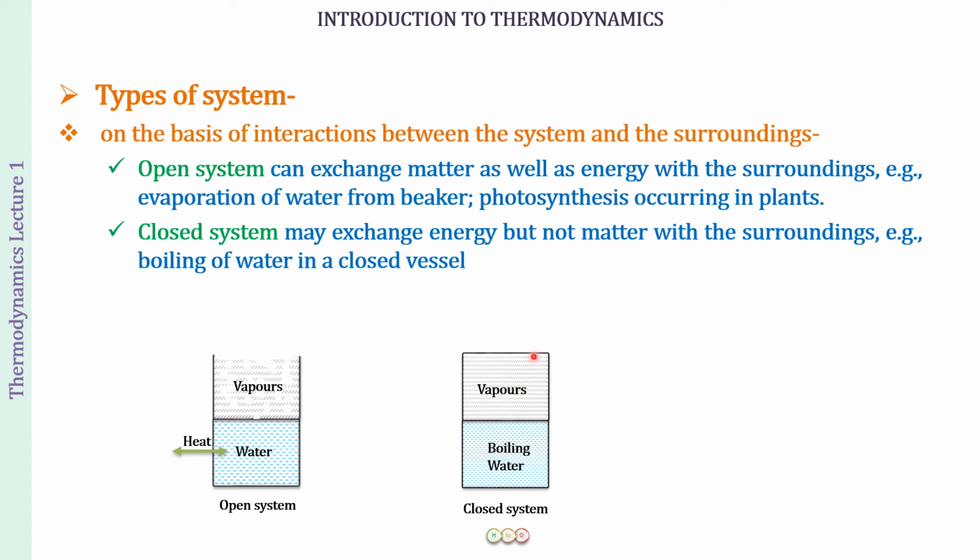When they do not escape into the surrounding, this means whatever was the matter initially, after some time also when you assess the amount of matter, it remains the same in the system. So there is going to be no exchange of matter, but again heat exchange is possible. Such a system is going to be called a closed system.